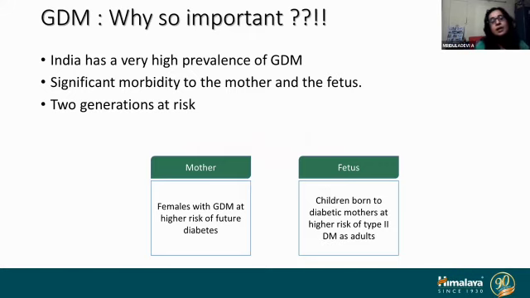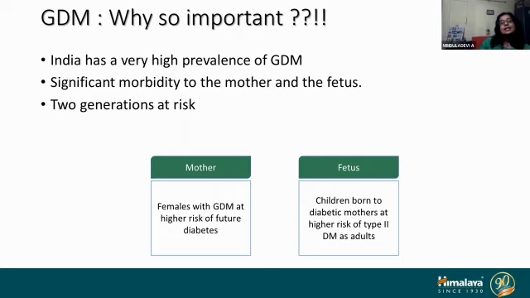And next thing is GDM. Why is it so important? Why is it so relevant, and why are there so much funding and so many guidelines for the detection of GDM? Because first, India has a very high prevalence of GDM. We have a huge number of diabetics in our country, and India is the diabetic capital of the world.